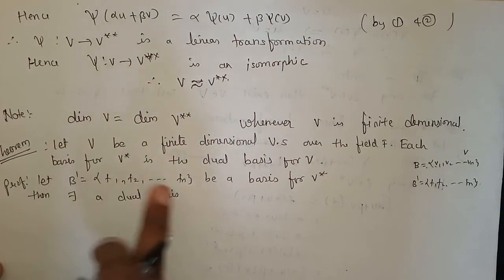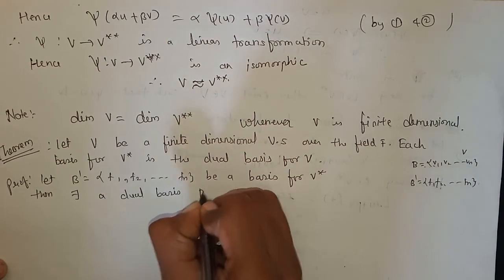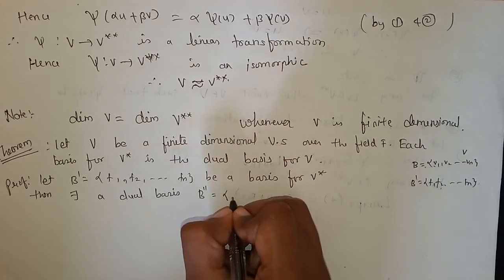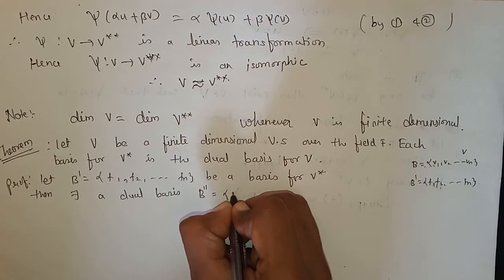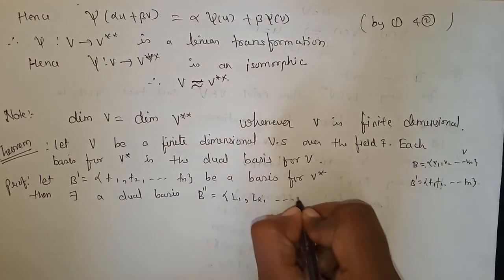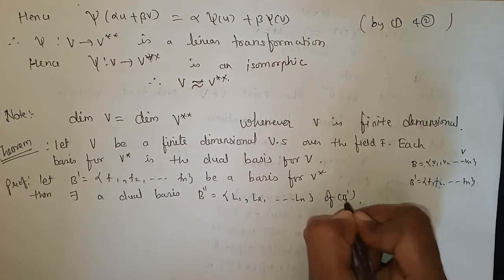So if B dash is a basis for V star, then obviously it has a dual basis. Suppose this is B double dash, and it has elements L1, L2 up to Ln. This is the dual basis of B dash